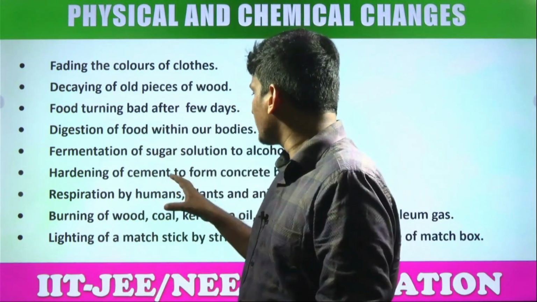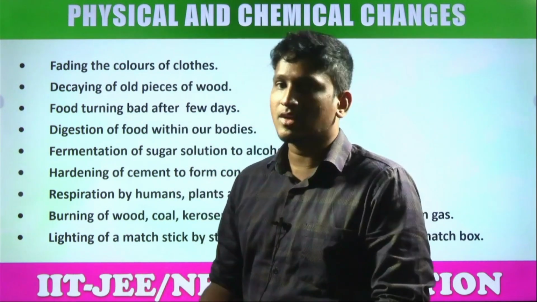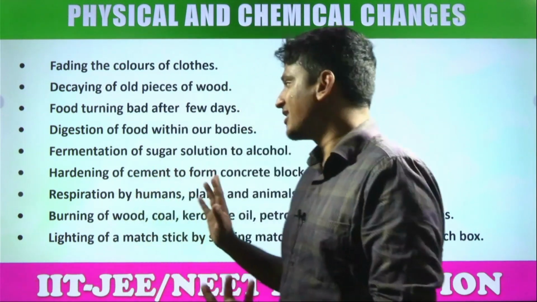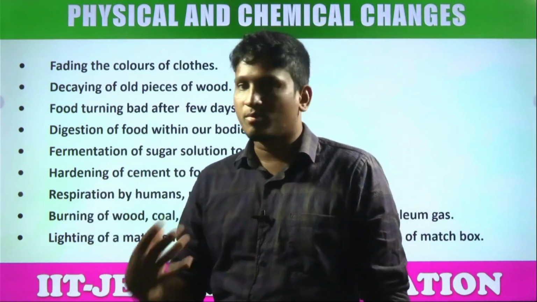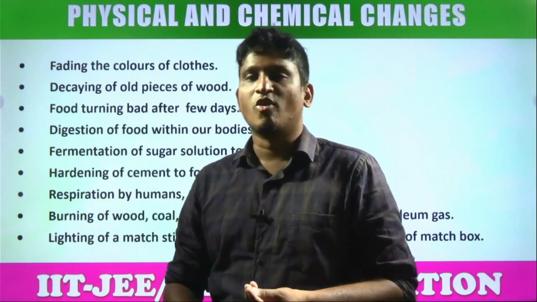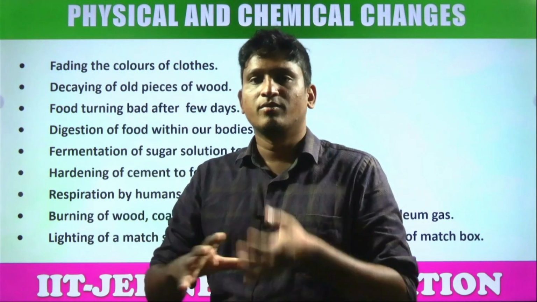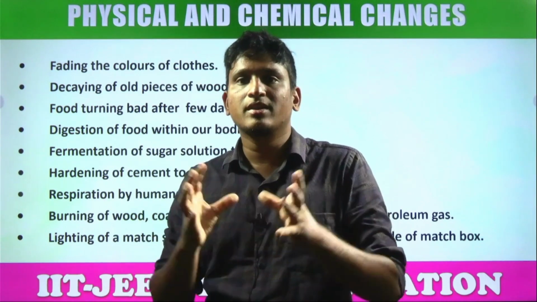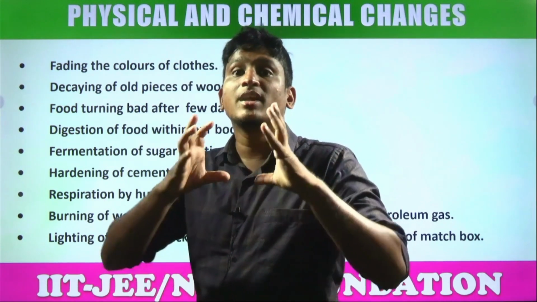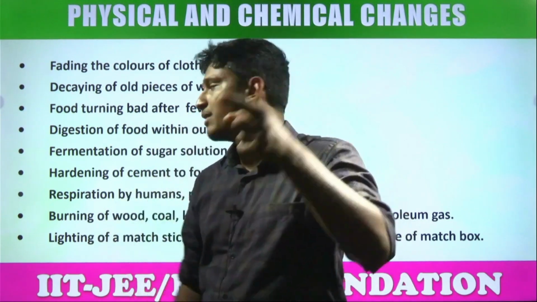Fermentation of sugar solution to alcohol. Sugar converts into alcohol, so directly it is a chemical change. Hardening of cement to form a concrete block. Normal cement, with a mixture of some water and sand, we can make a concrete block out of it, yes or no? What is happening? At the molecular level, they become attracted and form new complexes, which is a chemical change.